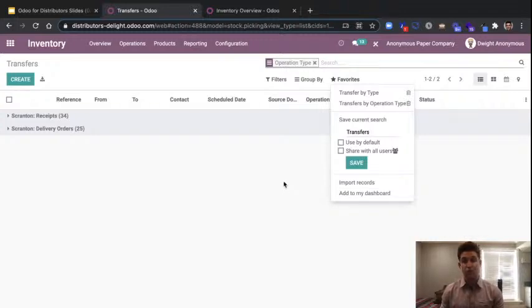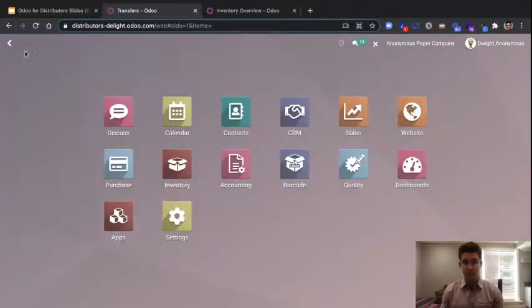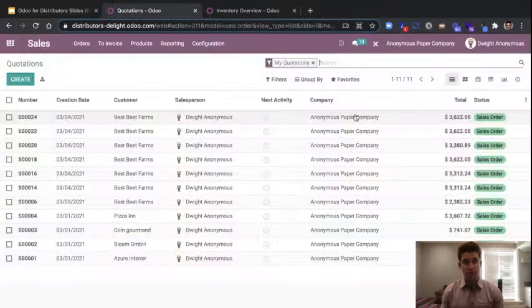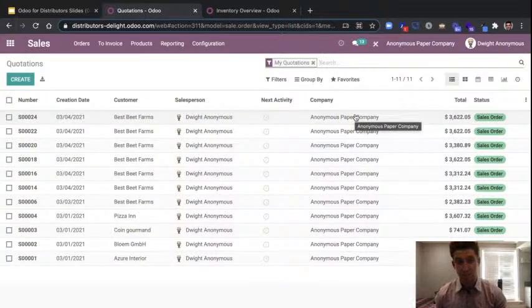Like I said, these reports are going to be something you can build out everywhere within Odoo. So let's illustrate that really quickly by hopping into our sales application. And let's put on the hat of being Dwight's again. And let's pretend that Dwight actually has some user access rights to see every sales order that comes in.